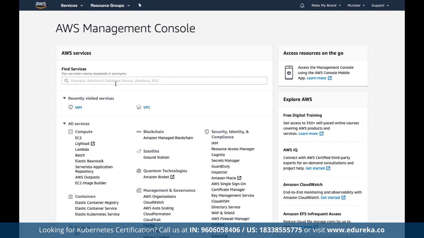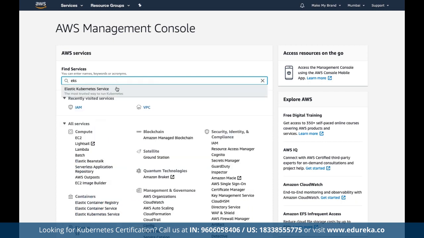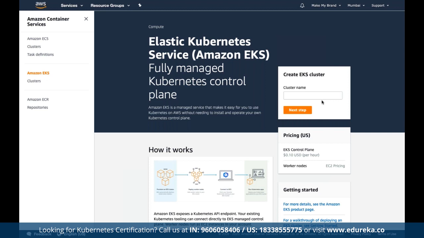Here we can search for the service name EKS, Elastic Kubernetes Service. Let's open this up. This is the dashboard for Elastic Kubernetes Service on top of the Amazon EKS service. Here we have Elastic Kubernetes Service, which is a fully managed Kubernetes control plane service offered by AWS.